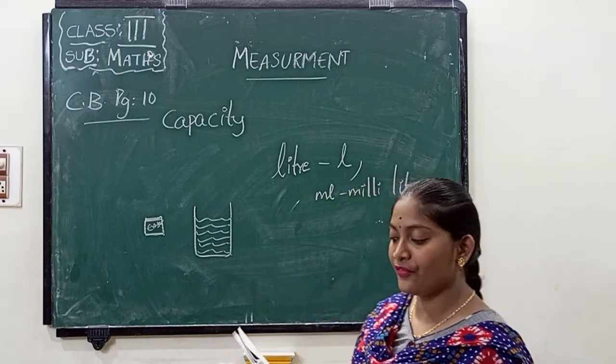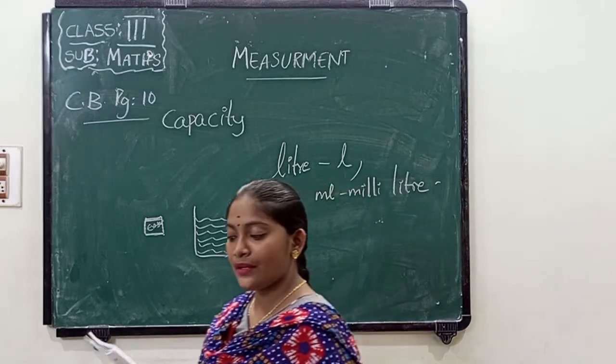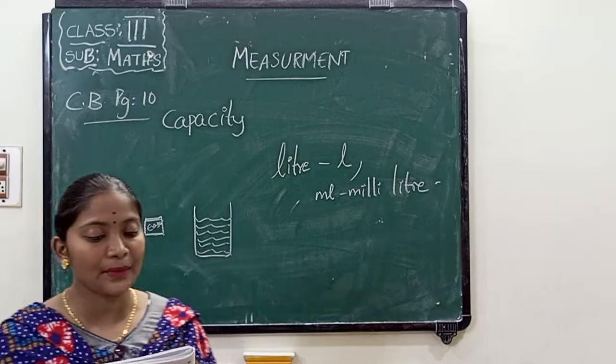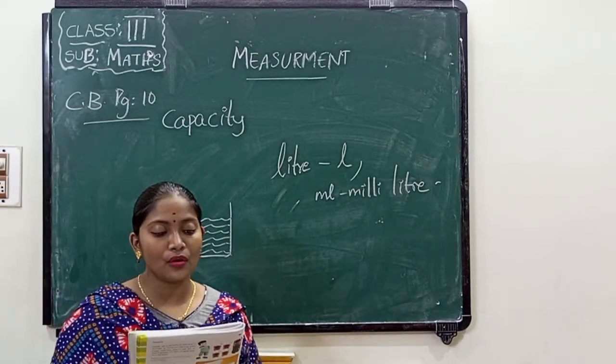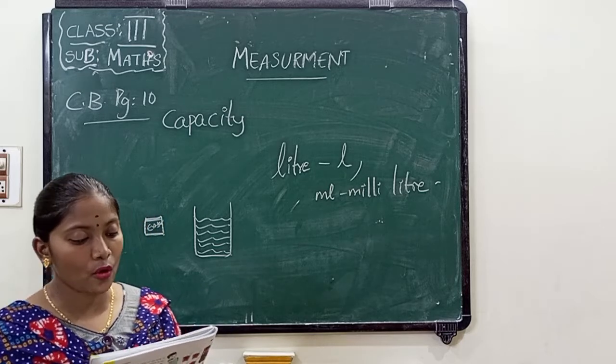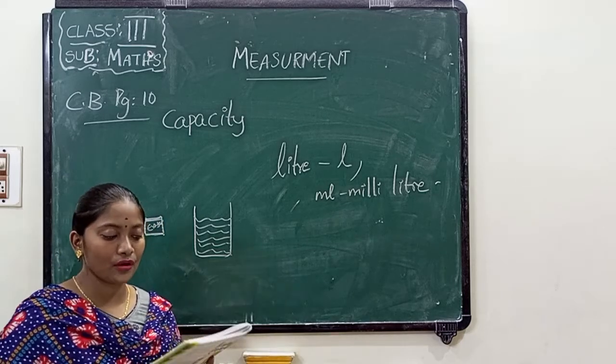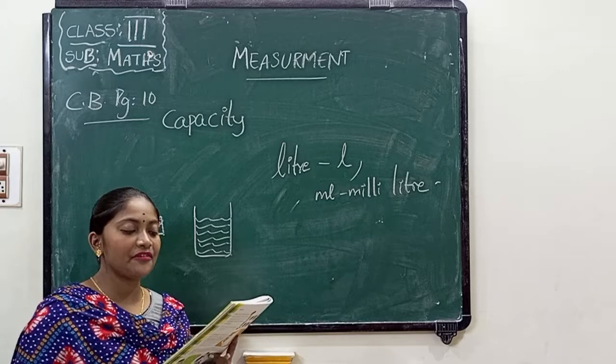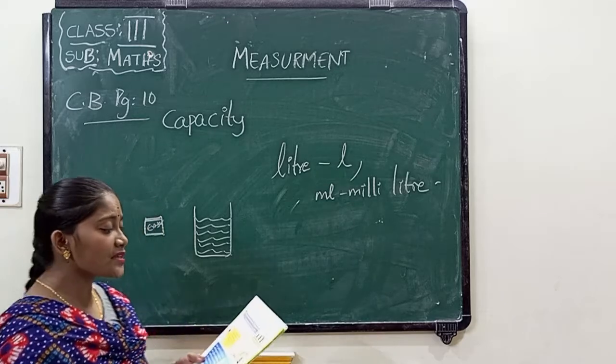Now see the first one. Observe these containers. The spoon holds 10 ml syrup. The small bottle holds 100 ml syrup. The packet holds 1 liter oil. The can holds 5 liters oil. And the tin holds about 15 liters of oil. Which is the biggest one?